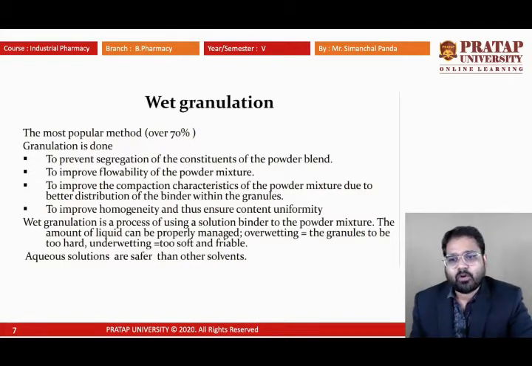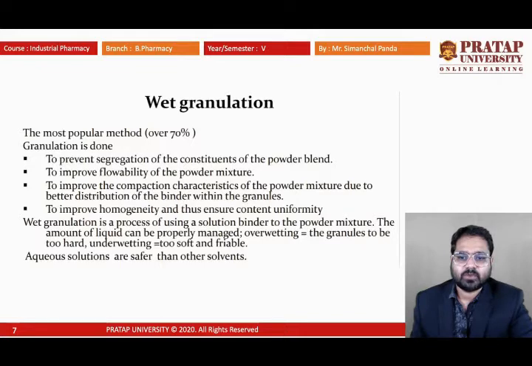It also improves the compaction characteristics of the powder mixture due to better distribution of binder within the granule. As we have seen, this method is good for mixing all the ingredients uniformly, so the compaction characteristic improves. So it improves homogeneity and ensures content uniformity.